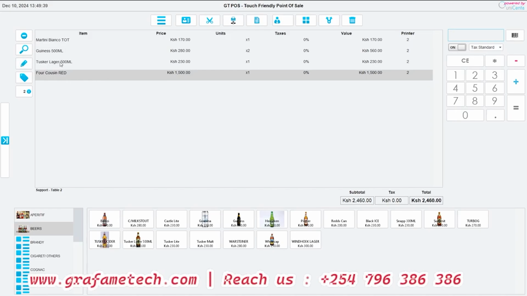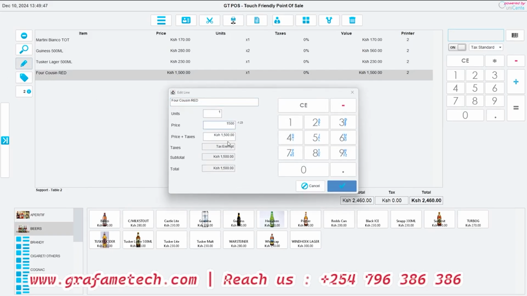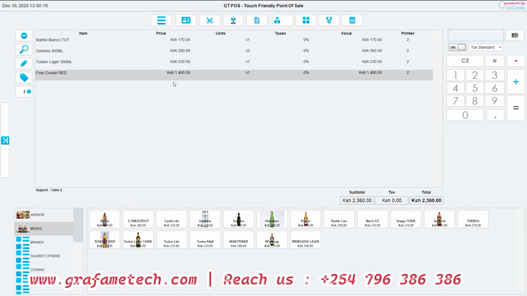So you just come and select. You must ensure that the product you want to handle is highlighted. Then you come to this pen here. You see we can edit the price, but it will not edit for the entire sale. It will just edit for this specific sale that you are handling at the moment. Whenever you come to select the Four Cousins again, it will still load with the same figure that was initially set, which is 1,500 shillings. So let's go and give this person a discount, let's say we are giving 1,400. We select it, so it will edit it that way.